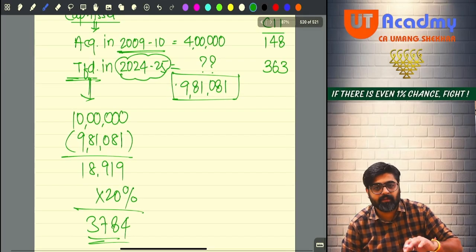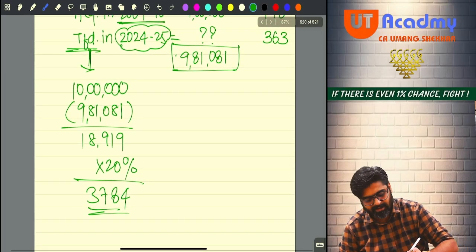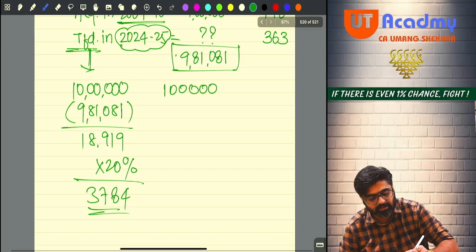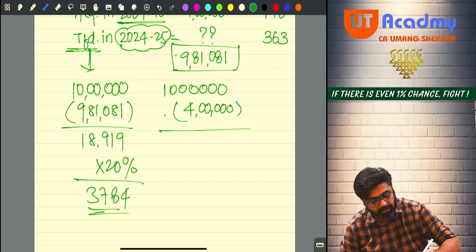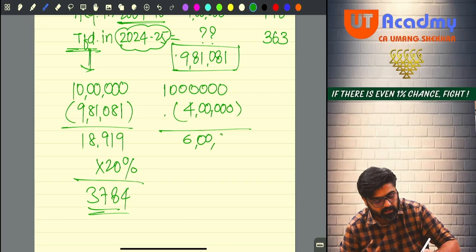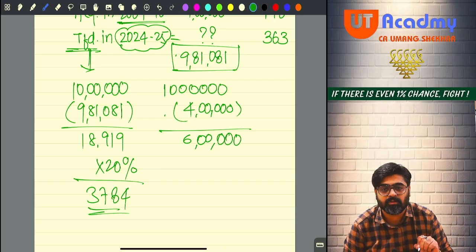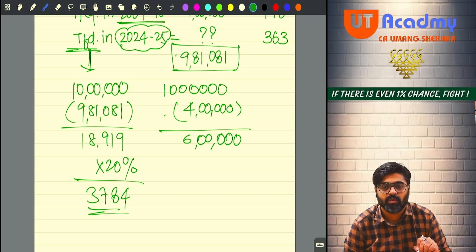Now just imagine if the indexation is not given. We'll take the same selling price, 10 lakhs. Out of that, you will now reduce the 4 lakh rupees cost, friends, and your capital gain will be 6 lakh. Madam Nirmala Sitharaman is saying, see, we have taken away indexation from you, so your government is thinking too much about you.